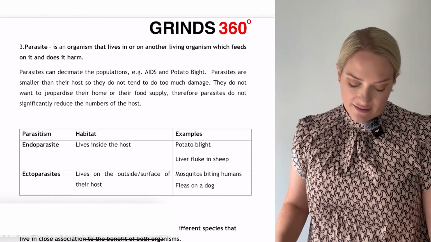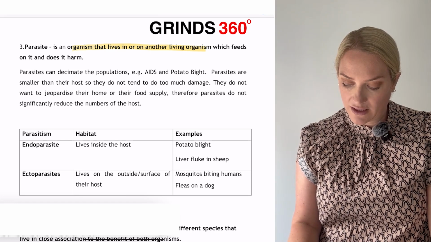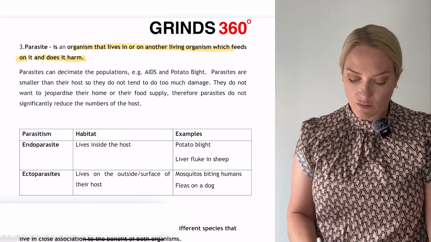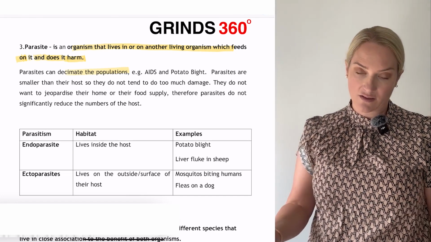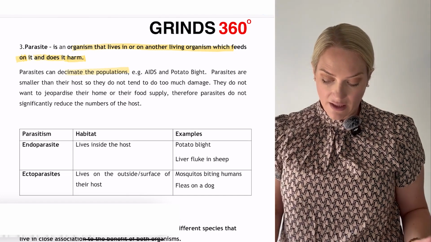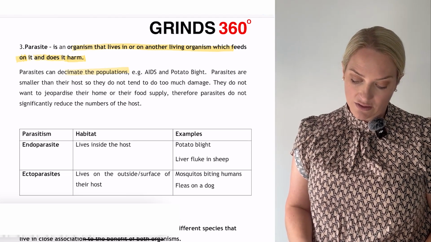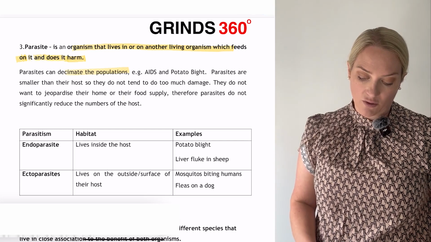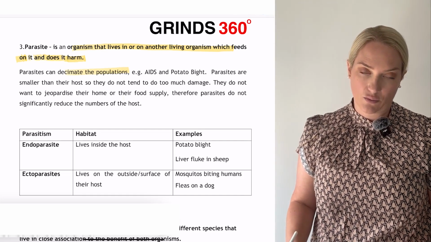So on to parasites. Parasites are organisms that live in or on another organism, which feeds on it and causes harm. Parasites can decimate populations, can reduce populations. For us, that would have been the famine and the potato blight. Parasites are smaller than their hosts, so they tend not to do too much damage. They do not want to jeopardize their home or their food supply, so they don't want to reduce the numbers of their hosts.